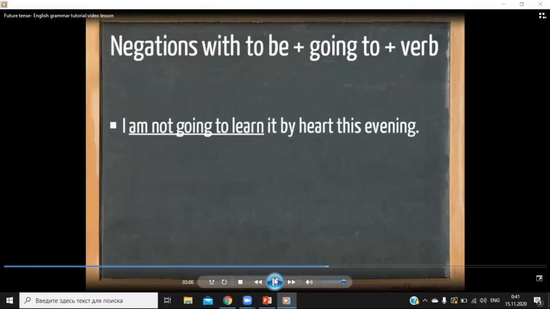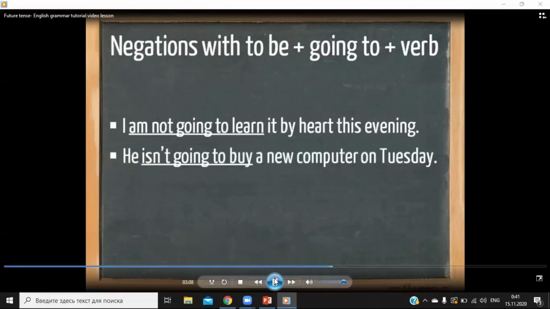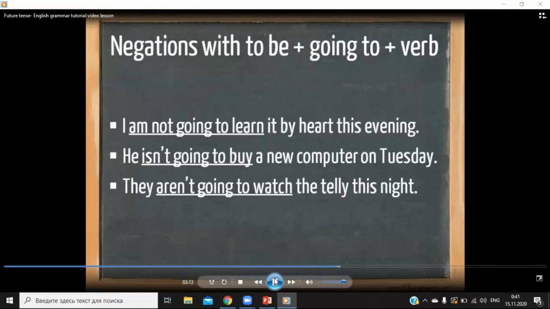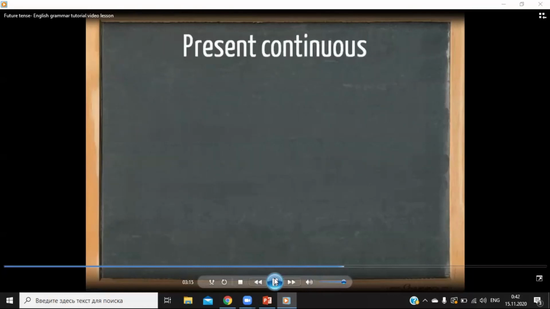I'm not going to learn it by heart this evening. He isn't going to buy a new computer on Tuesday. They aren't going to watch the telly this night. Now sometimes we also use a present continuous when talking about the future.